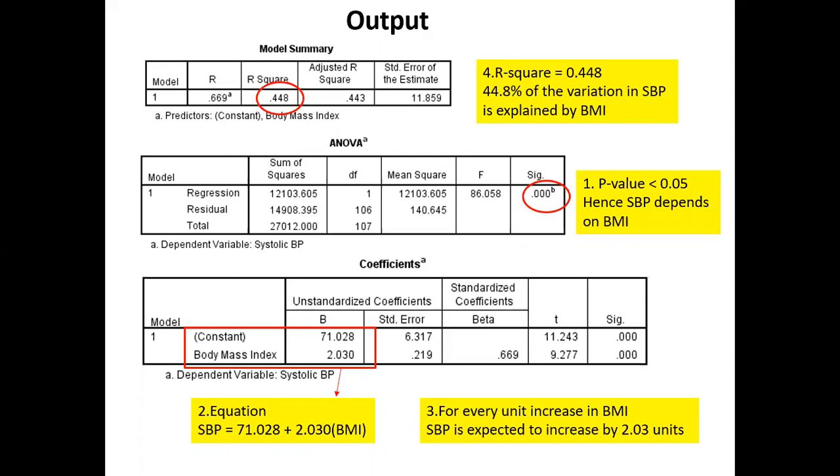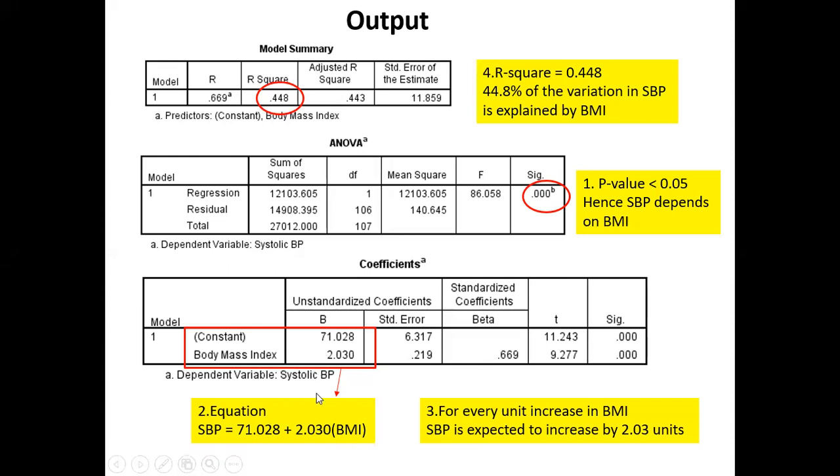Hey class, what's the objective? SBP depends on BMI. Say again. SBP depends on BMI. To test if SBP depends on BMI, I'm going to follow the 4 steps. Step number 1, ANOVA table, P value less than 0.05, hence BP depends on BMI. Next question, how?